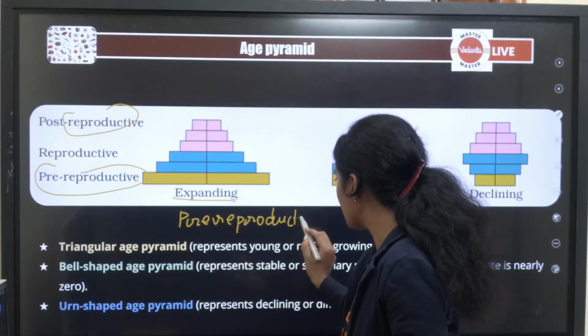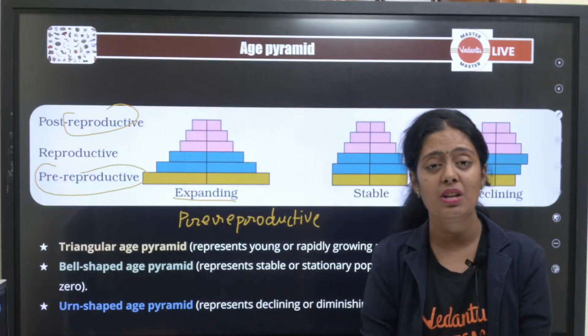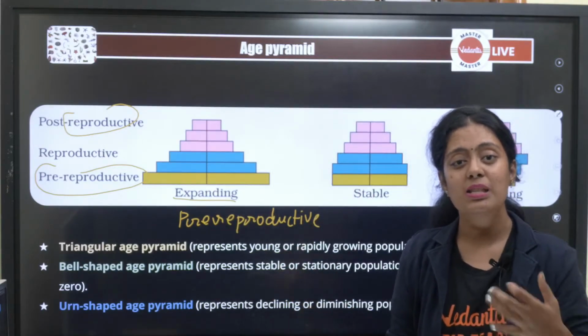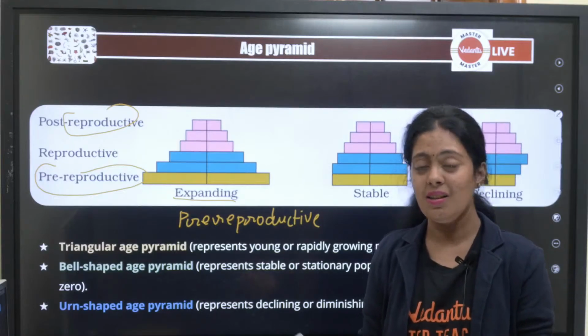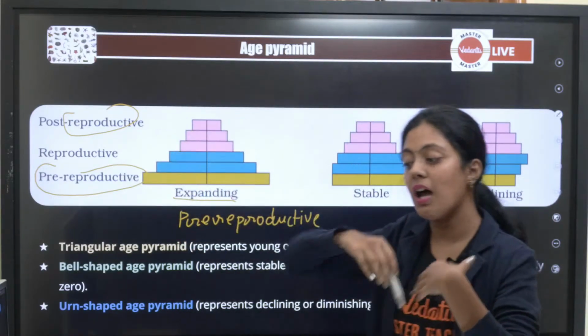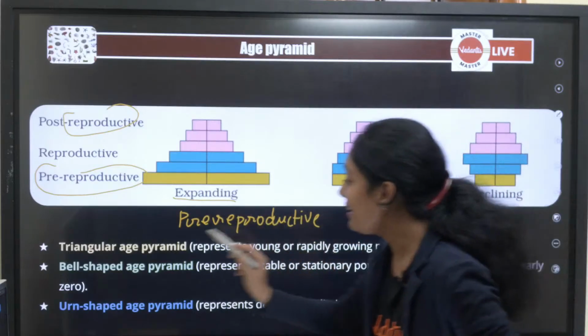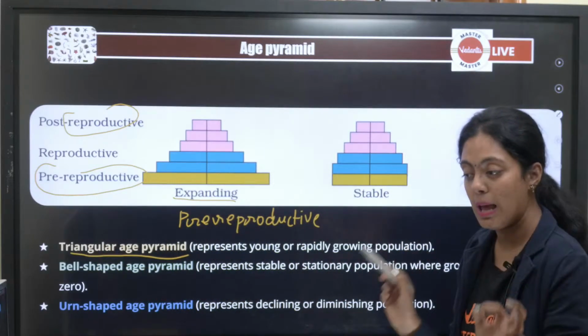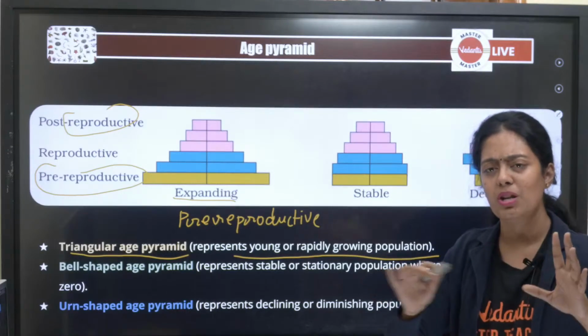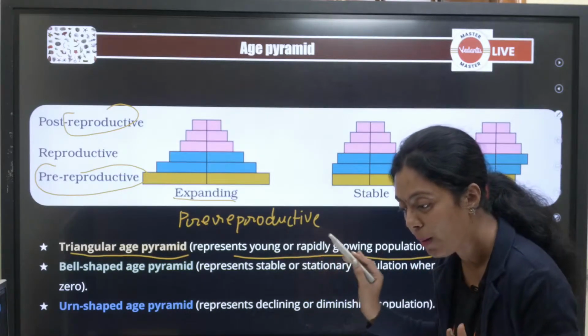Even in India பசங்களா, the pre-reproductive population, that is young people, are very, very high. That's why we call it young minds. Pre-reproductive அதிகம், post-reproductive ரொம்ப கம்மி. So it is a triangular age pyramid. It represents young or rapidly growing population. ரொம்ப rapid-ஆ grow ஆகும் இந்த population.